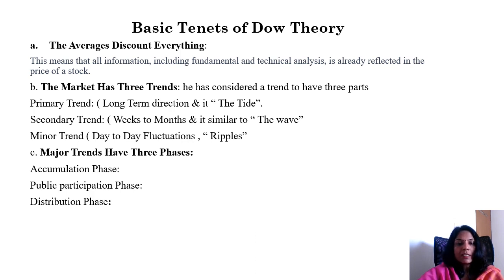Analysts and researchers see a high price trend in this phase, and public participation eventually increases. So first it is the accumulation phase, then the public participation phase. The next and last phase of the major trend is the distribution phase. At the peak of the markup phase, the price of the stock reaches new high levels.